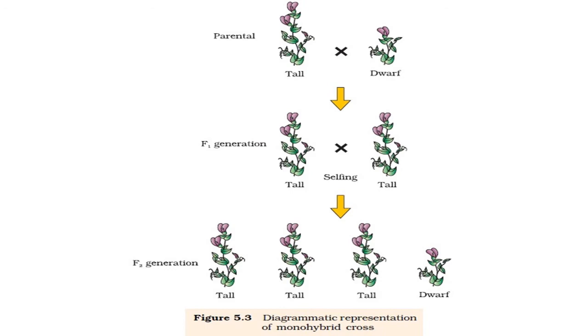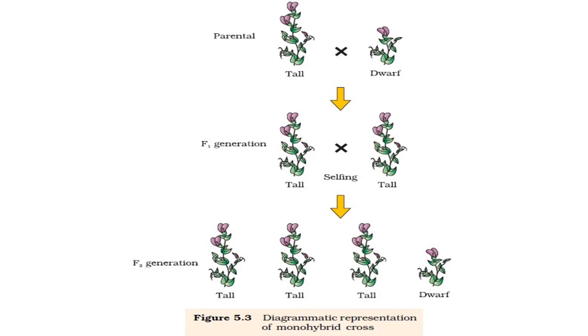So the parents were tall and dwarf. Cross fertilization or pollination was induced. As a result, in the F1 generation, all plants were tall plants. In the next step, among these tall plants, the self fertilization, or self pollination, mechanism was induced. After this, the result seen in the F2 generation was that some plants were tall and some were dwarf.